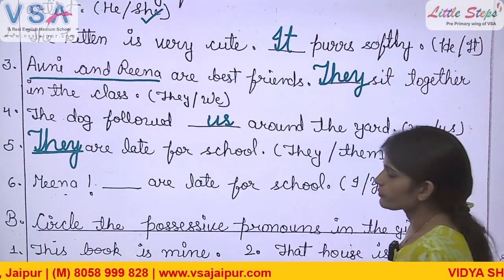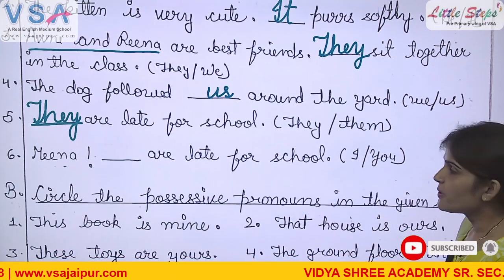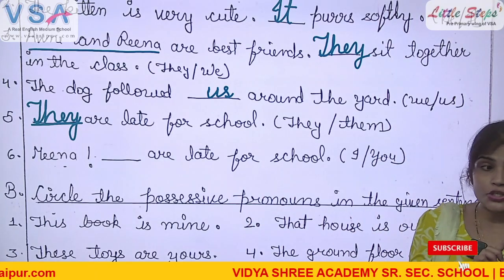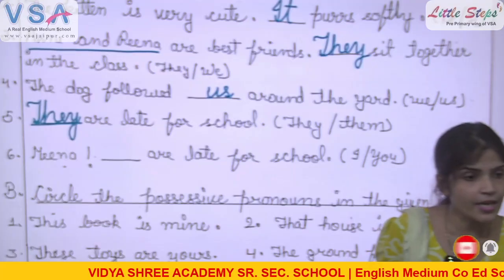Sit, Arvi. Stand up, Utkarsh. "Meena, dash are late for school." We are talking to Meena. Meena is the listener.